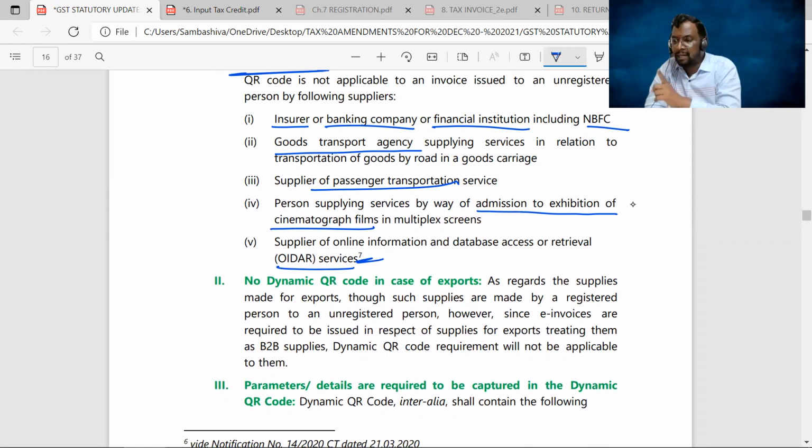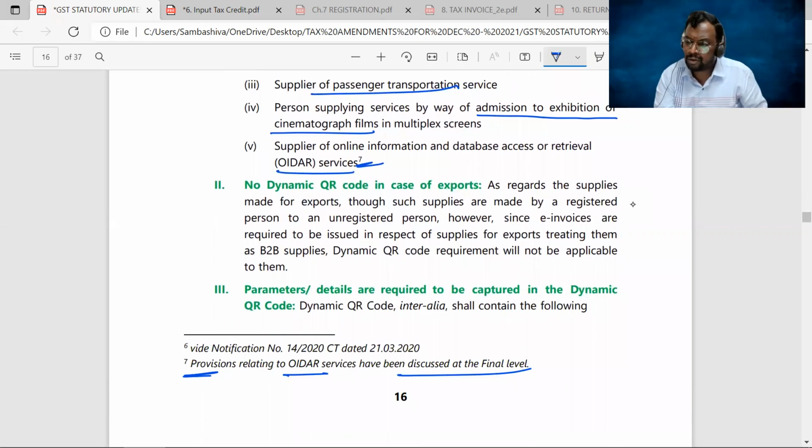Enough to remember: insurance companies, banking companies, financial institutions, NBFCs, GTA, suppliers of passenger transportation services, multiplexes, OIDAR services. For these people, dynamic QR code provisions are not applicable, irrespective of their turnover. Okay? Next.